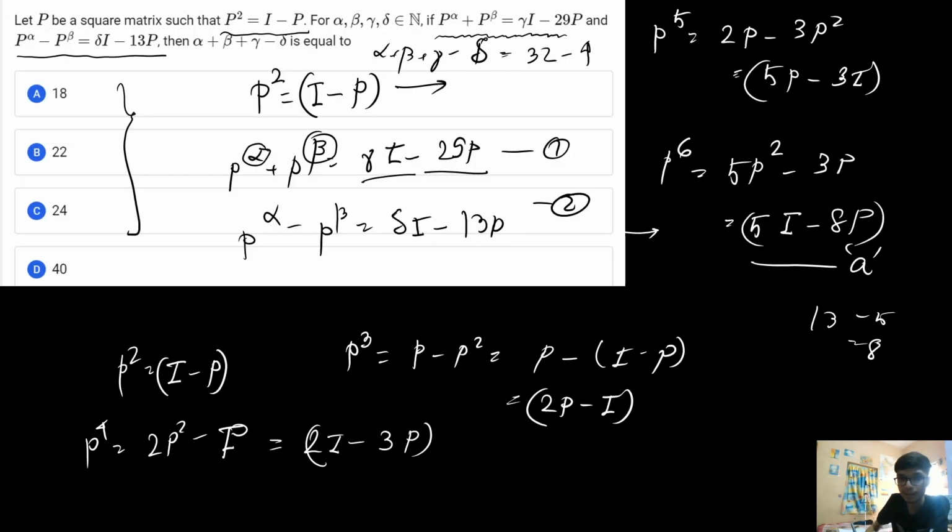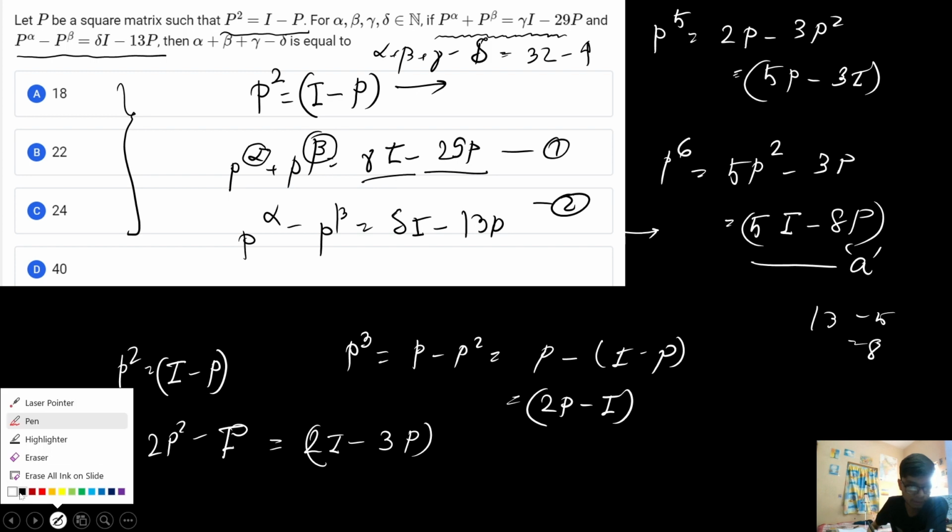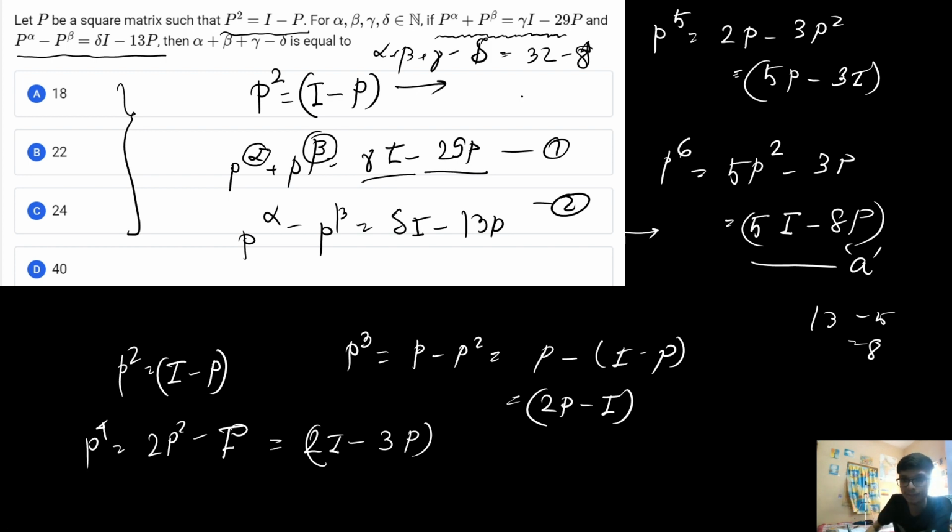Now if 32 minus 8 is performed over here, I get the result as 24, which is the right answer to this question. That is option number C. I hope this particular solution was clear by taking the continued product.